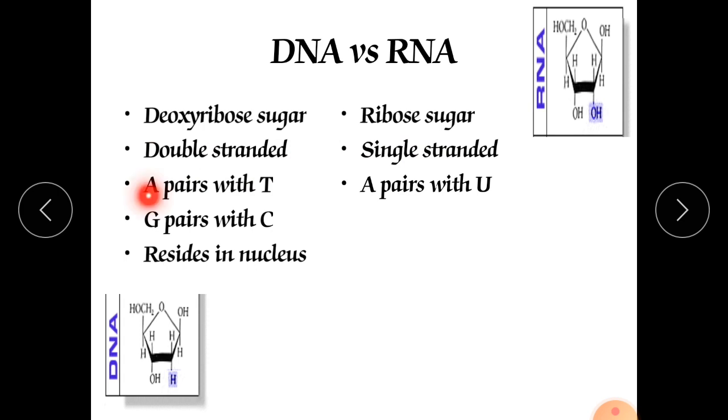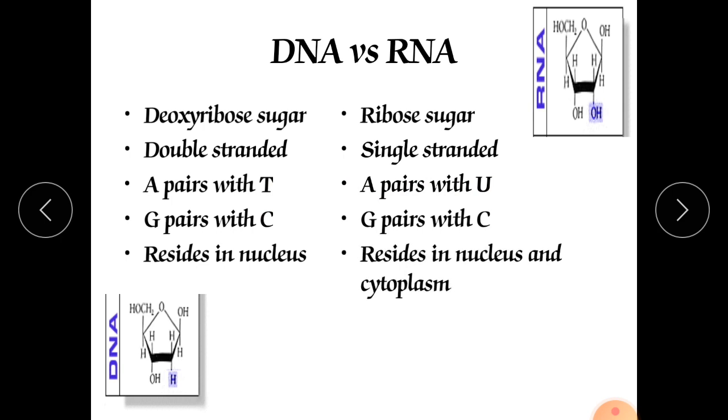In DNA, A always pairs with T, but in RNA, A always pairs with U, and G always pairs with C. Another difference is that RNA resides in nucleus and cytoplasm, whereas DNA resides only in the nucleus. It never goes into the cytoplasm. It goes into the cytoplasm for what purpose? For the purpose of protein synthesis.